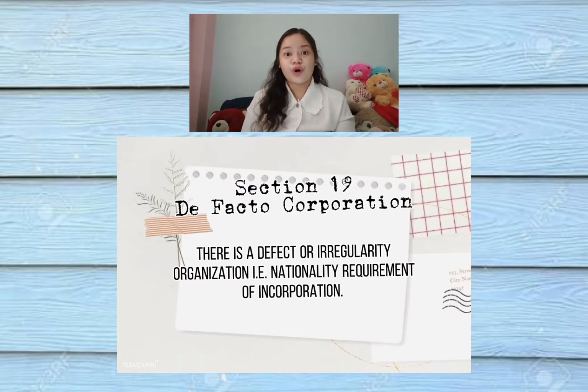Section 19, de facto corporations. The due incorporation of any corporation claiming in good faith to be a corporation under this code, and its right to exercise corporate powers, shall not be inquired into collaterally in any private suit to which such corporation may be a party. Such inquiry may be made by the Solicitor General in a quo warranto proceeding.